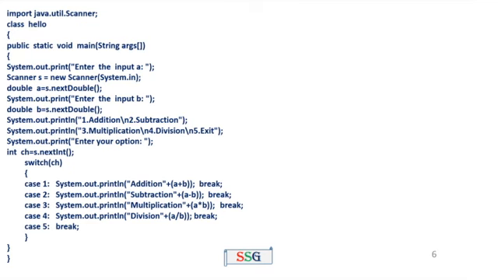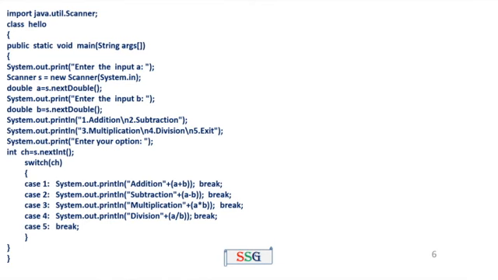Okay, the next one, the choice of the user: int ch equal to s.nextInt. Already I told you that in a switch case, all the labels should be an integer constant or character constant. Here int ch is an integer variable, so no problem. Switch ch, case equal to 1 means System.out.println displays the message addition and performs the operation A plus B, and break.